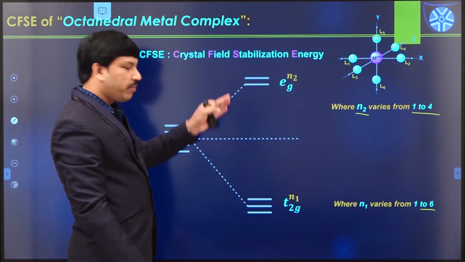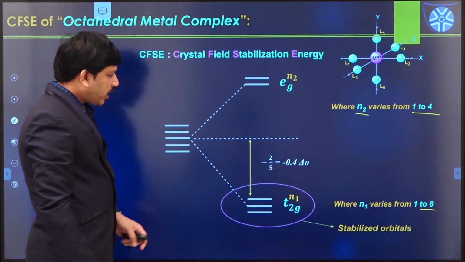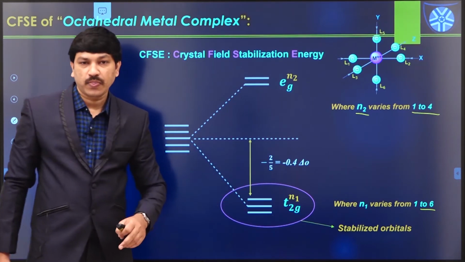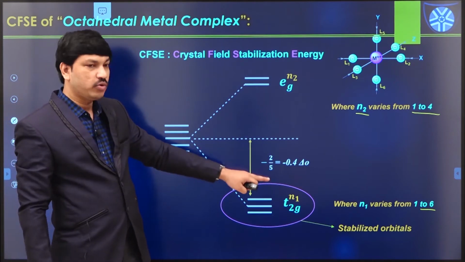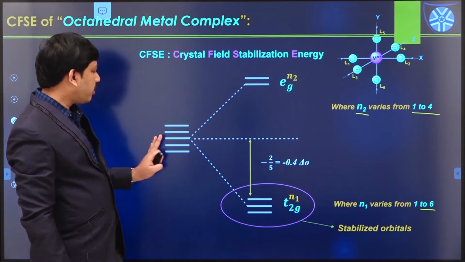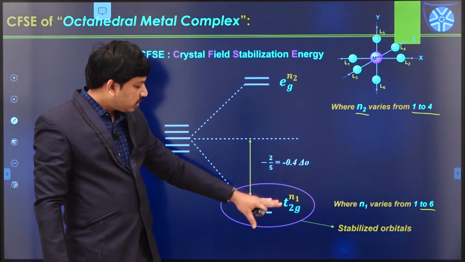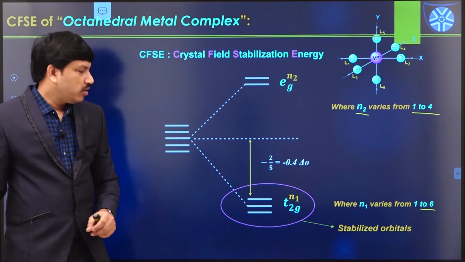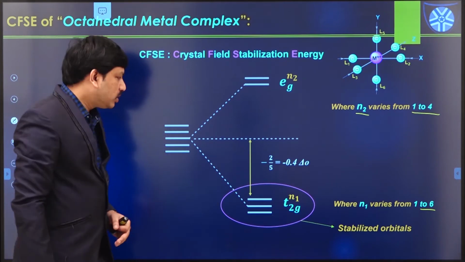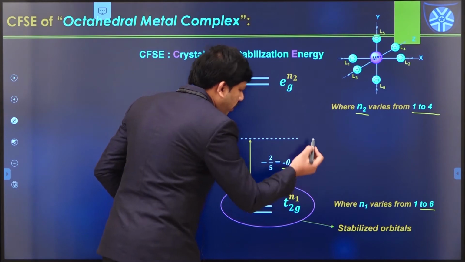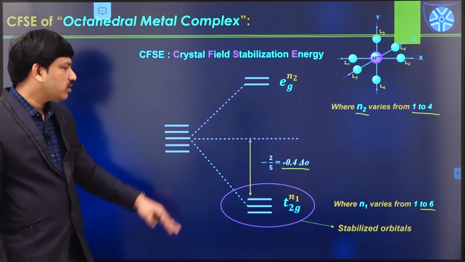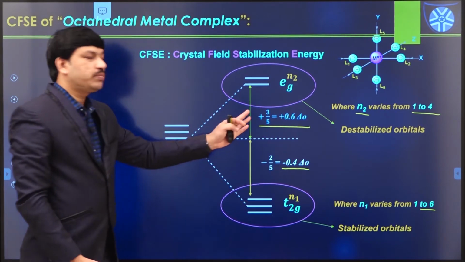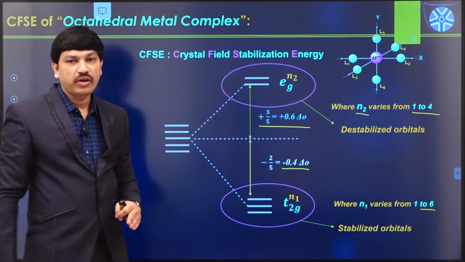So in this splitting process, the energy of the T2G orbitals decreases by this much. How much energy decrease? Minus 2 by 5. In total we have 5 degenerate orbitals, and since 3 d orbitals' energy decreases, that contribution is minus 2 by 5 delta naught for each electron. So minus 0.4 delta naught is the decrease for each electron, whereas 3 by 5, that means 0.6 delta naught, is the increase for each electron.